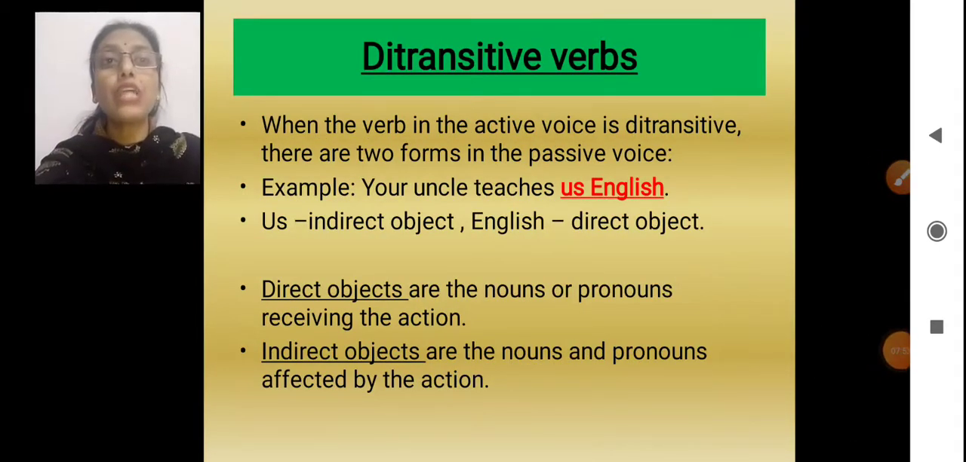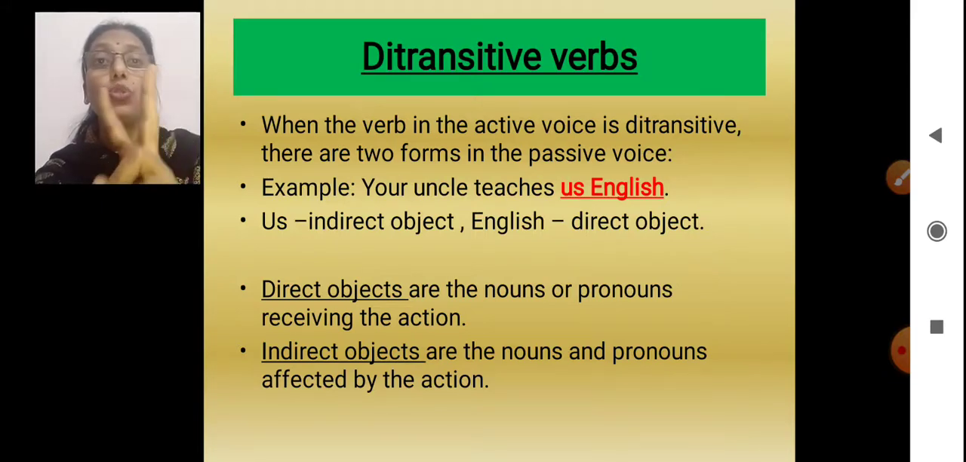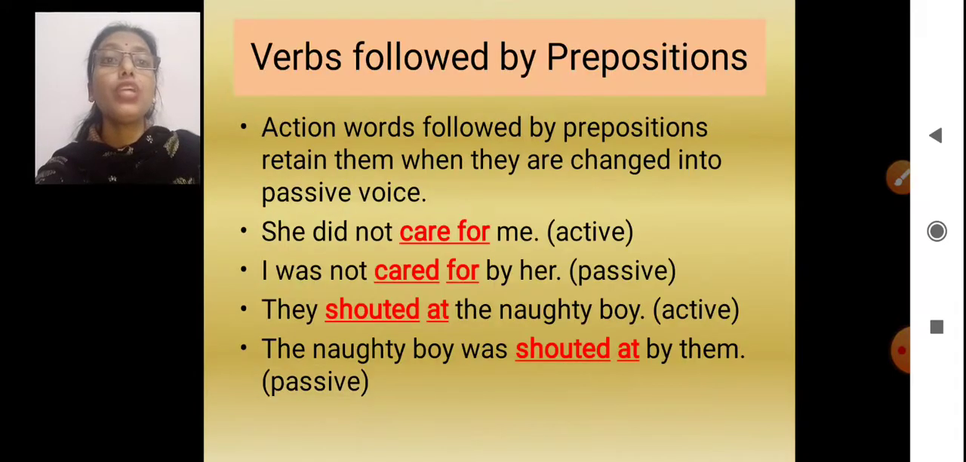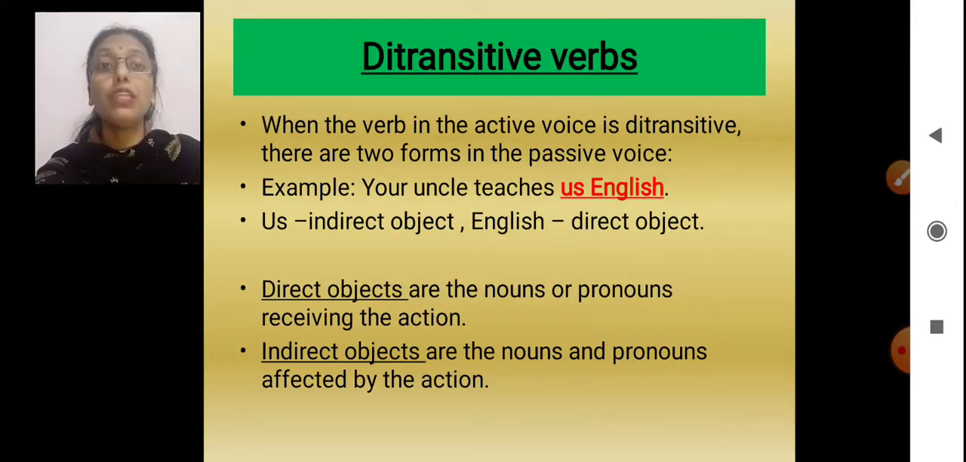Now, ditransitive verbs. Ditransitive verbs are what? When the verb in the active voice is ditransitive, it has two forms. Okay, because it has two objects, direct object and indirect object. Now, what is a direct object? Direct objects are the nouns or the pronouns who are receiving the action.